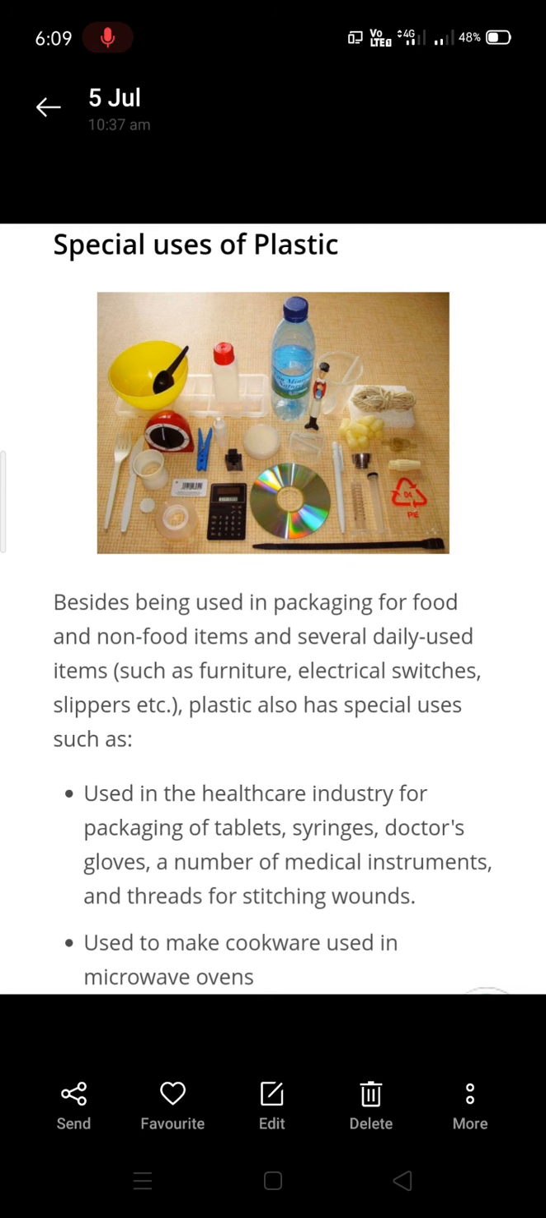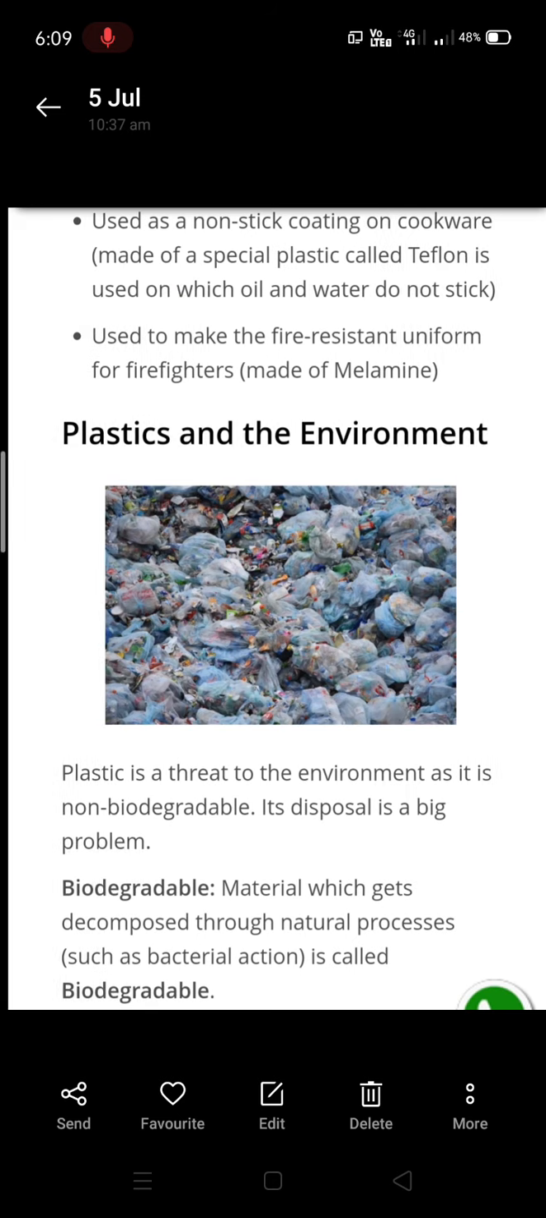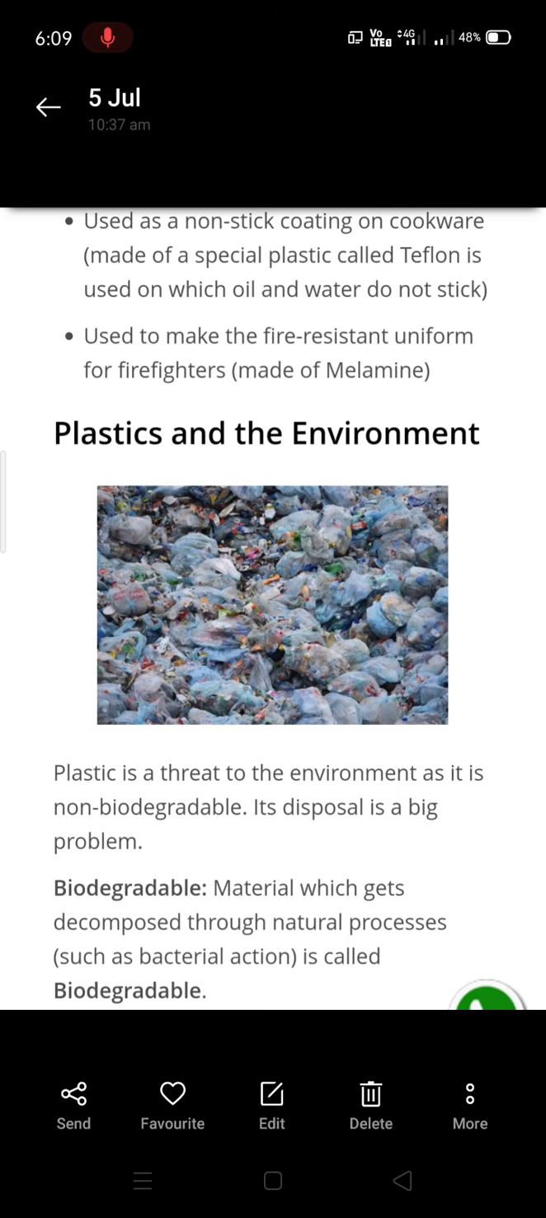It's also used to make cookware used in microwave ovens. It's also used as a non-stick coating on cookware, which is called Teflon. It will not allow oil and water to stick on it. It's also used to make fire resistant uniforms for firefighters, and this is made up of melamine, as melamine is fire resistant.